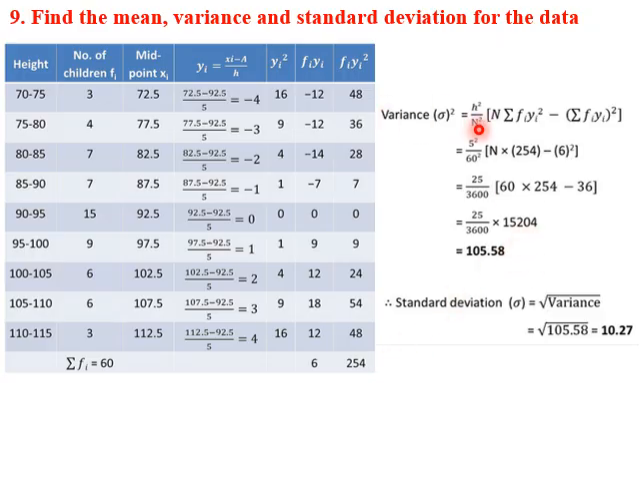So we substitute the values here. H is 5, n is sigma fi which is 60, into 60. Sigma fi yi square is 254. Sigma fi yi the whole square is 6 square which is 36. We get variance as 105.58. Now we need to also evaluate standard deviation. Standard deviation is given by square root of variance. So we take square root of 105.58 which is 10.27. This is the final answer.